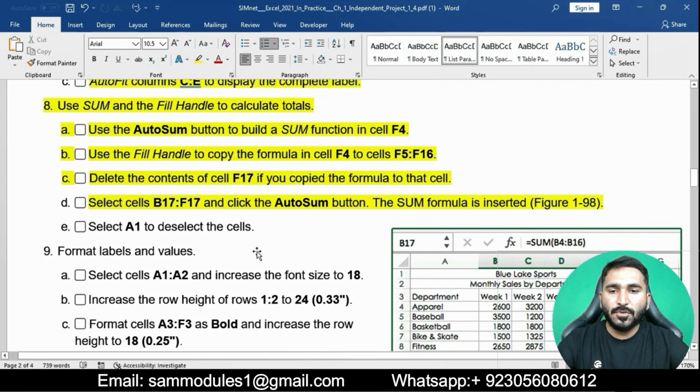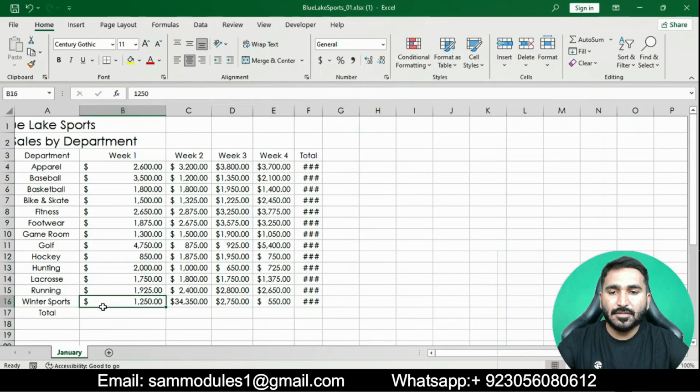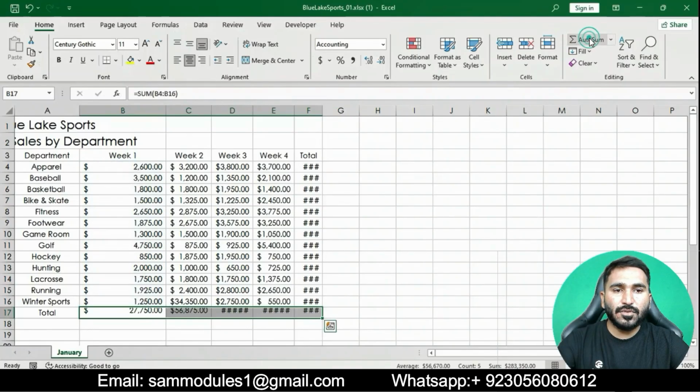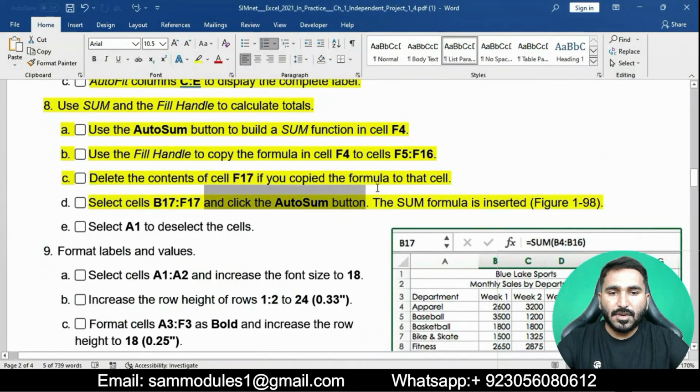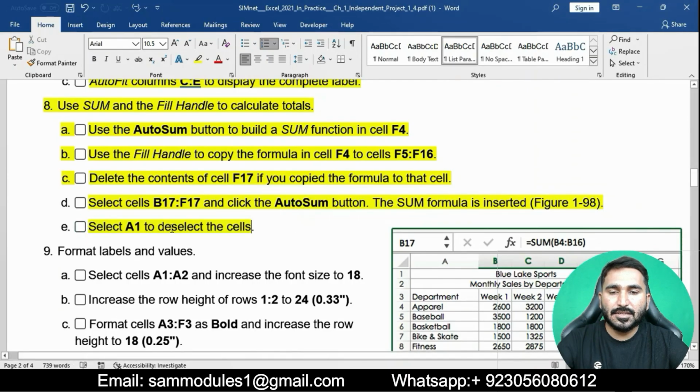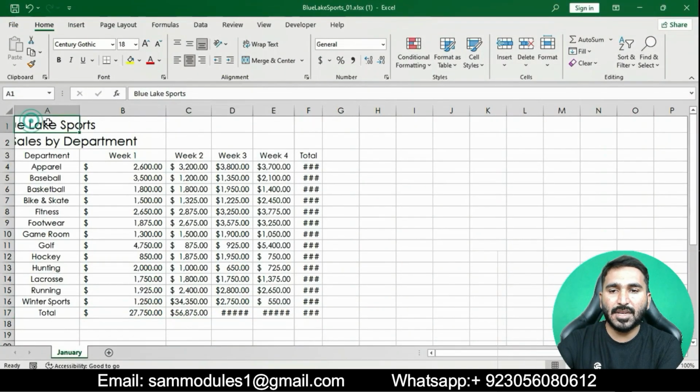First we will select cells B17 to F17 and click the AutoSum button in the Editing group, then press Enter. Now select cell A1 to deselect these cells.